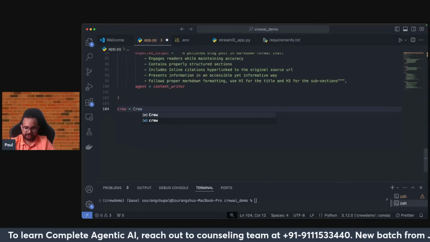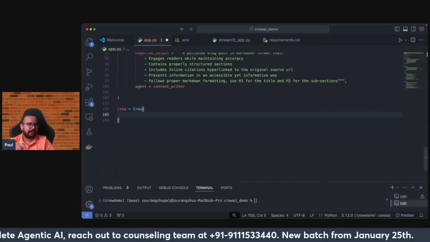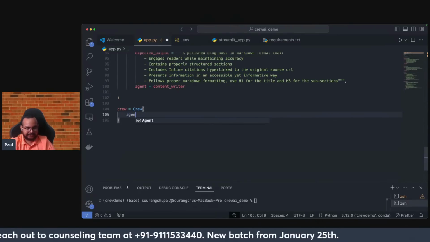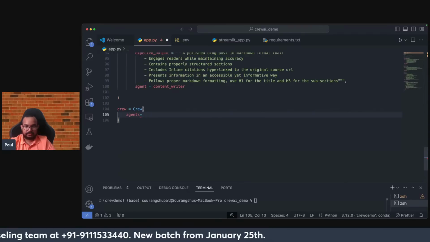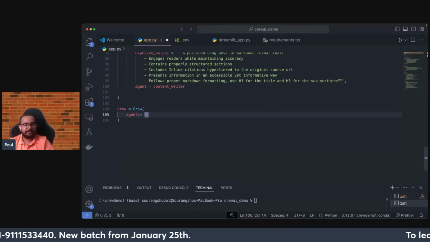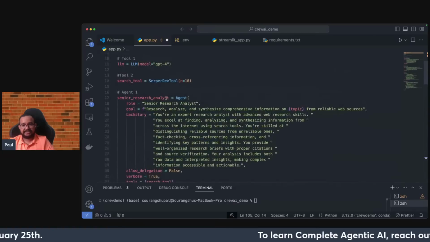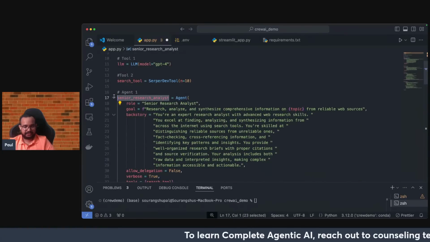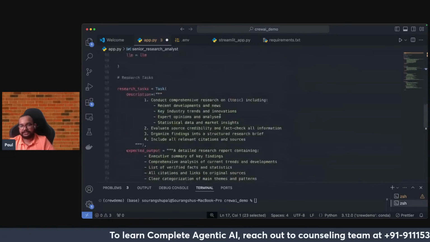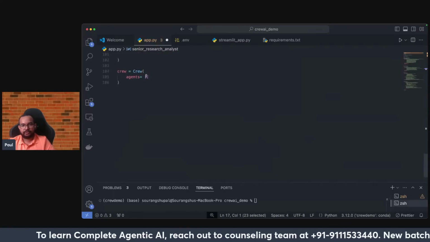Inside this particular class, I'll be adding a few things. First of all, agents. What are the agents that I have? I have two agents with me. The first agent is the senior research analyst agent. So I'll just add that inside the crew.